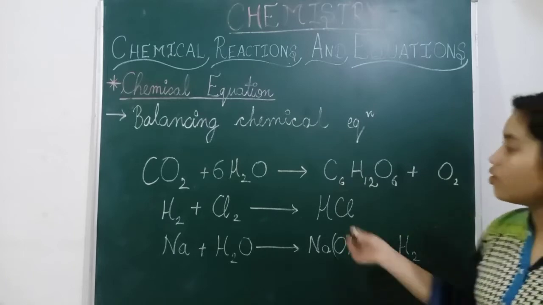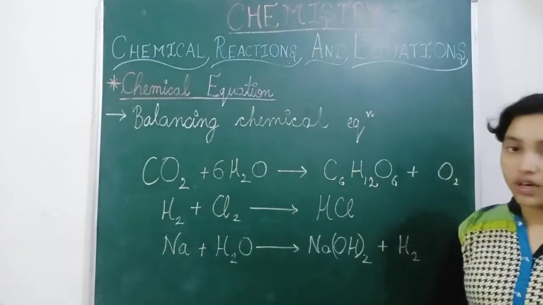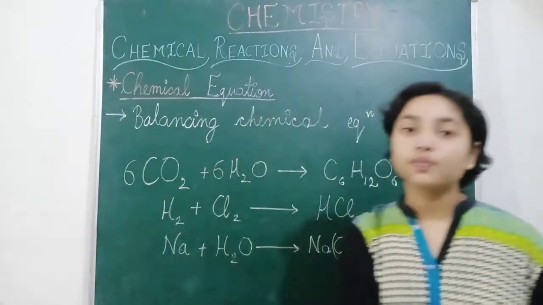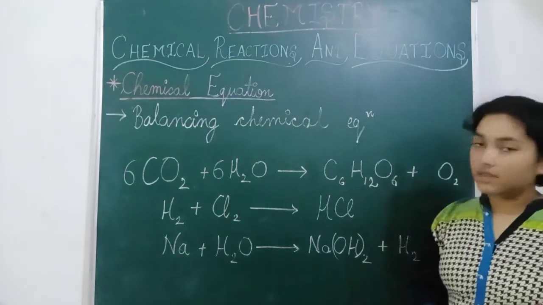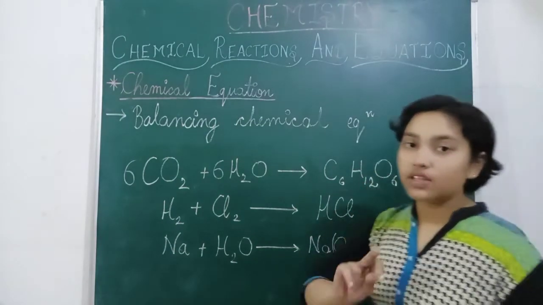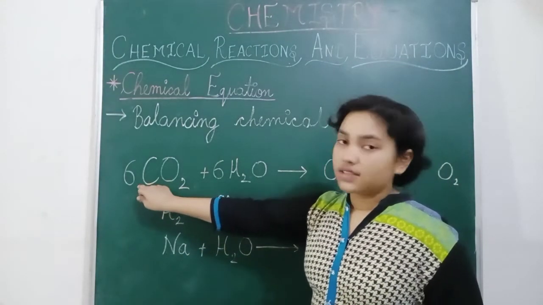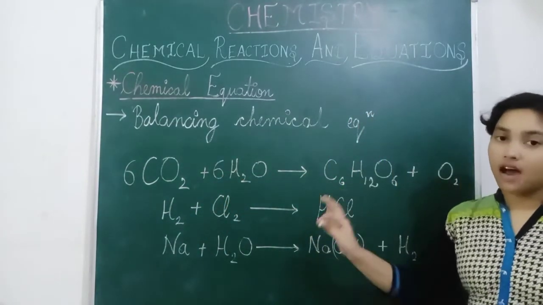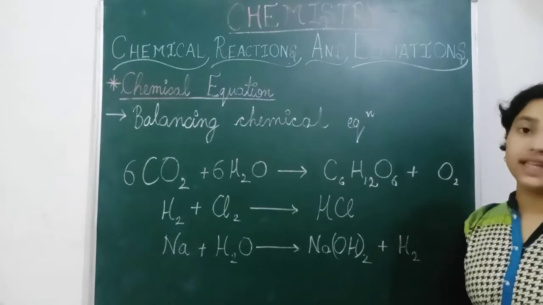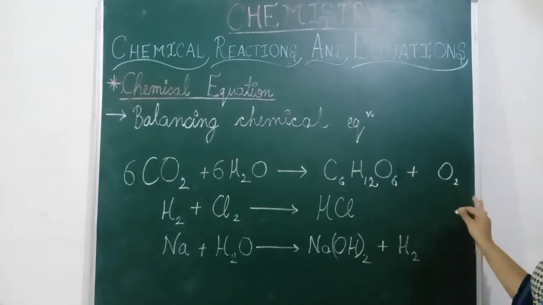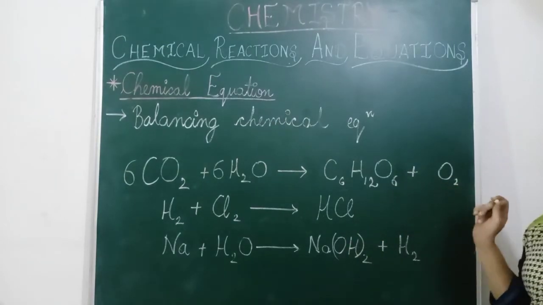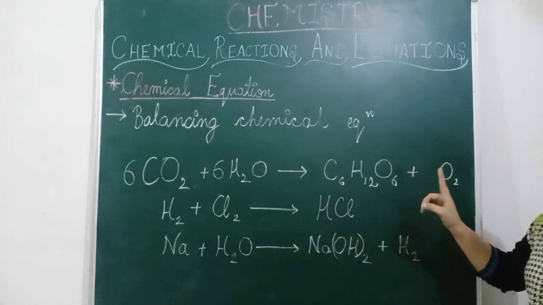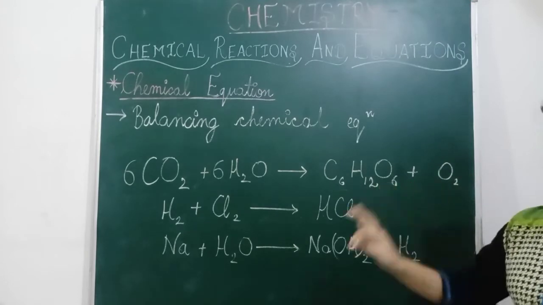Here carbon is only 1, so we have to add 6 here also to make carbon equal. But now one thing is mistaken. 6 2s are 12 and this 6, so 12 and 6 are 18. Now oxygen is 18 here and here oxygen is only 8. So how to make 18? Everything is balanced except oxygen.